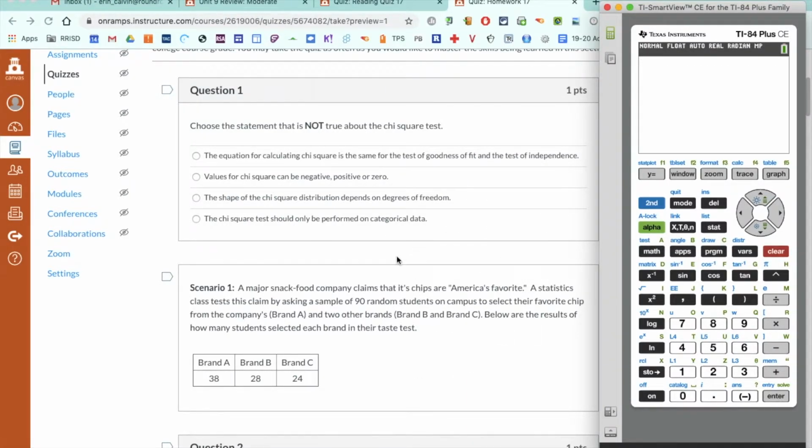And then, the chi-square test should only be performed on categorical data. That is true. We're dealing with categorical data. If we had numerical data, we would do a 2-sample t-test or a 1-sample t-test or whatever we've learned before.